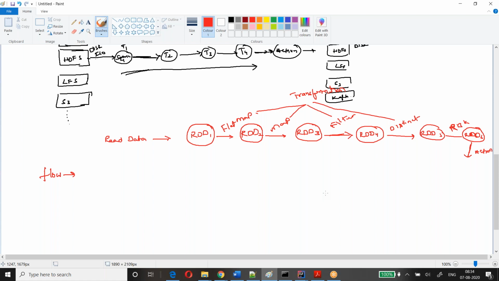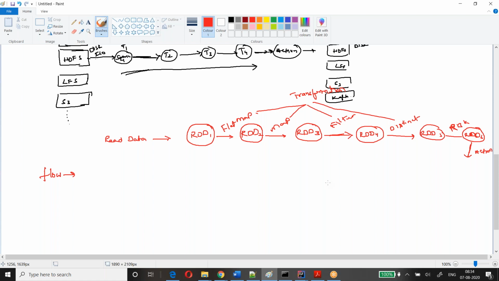First, the query will be compiled. Parsing will happen. It will check the syntax errors, semantic errors. So compilation will happen. Then it will convert into a logical plan.